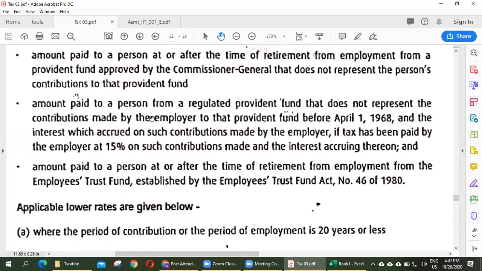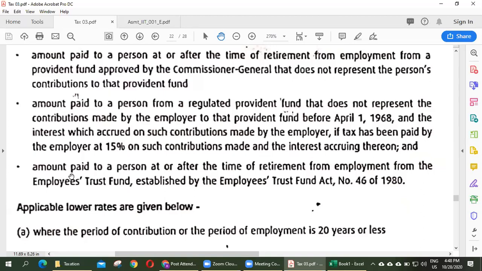Amount paid to a person from a regulated provident fund that does not represent contribution made by the employer to the provident fund before 1st of April 1968. So, the old one. And the interest which accrued on such contribution made by the employer, if tax has been paid by the employer at 15% on such contribution and interest, right?